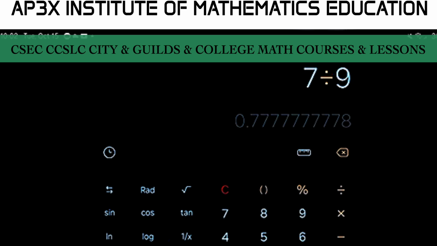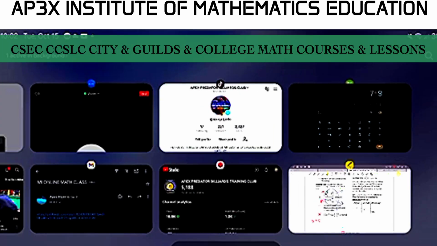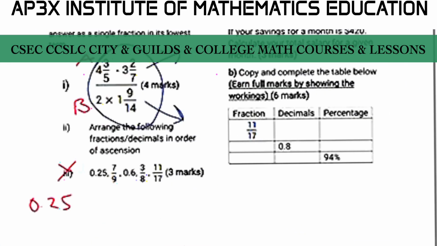So in this case, I'm going to convert this 0.777 to 0.78. Then of course we already have this 0.6, so that's 0.6, add a 0 as a placeholder to ensure that it also has 2 decimal places.